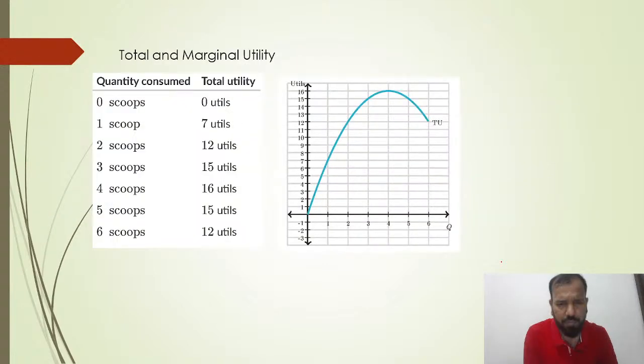Very simple. For zero scoops of ice cream consumed, the utility is 0. One scoop gives 7, the second gives 12, the third 15, and the fourth 16. At the fifth scoop, after a point, marginal utility starts diminishing. Taking the fifth scoop, your utility decreases from 16 to 15, and from 15 to 12. So from 0 to 7, 7 is the marginal utility, from 7 to 12, 5 is the marginal utility, from 12 to 15, 3 is the marginal utility. So marginal utility has decreased over a period of time as you started consuming more products.